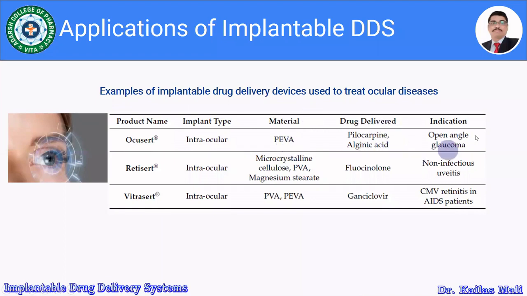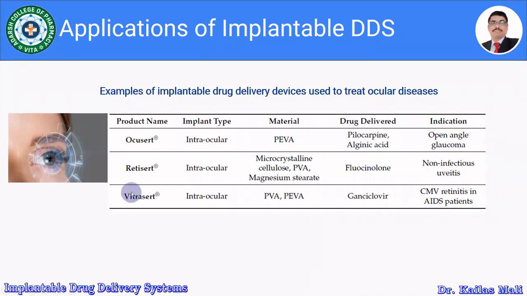It is used for open angle glaucoma. Then Retisert is again intraocular, manufactured using microcrystalline cellulose, EVA, and magnesium stearate, which contains the drug fluocinolone. It is used for non-infectious uveitis.